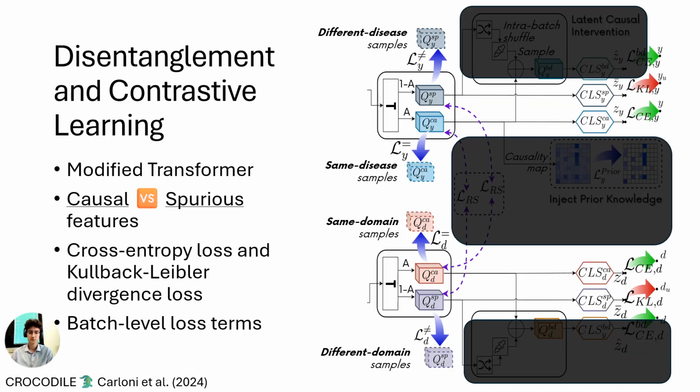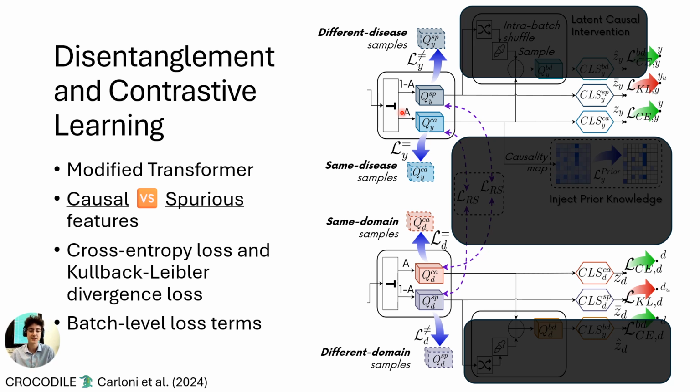The input here is composed of the medical image sample, X, and both the disease label and the domain label. Then comes the disentanglement and contrastive learning block, where we modified the transformer network to yield not only A, the attention scores, but also its complementary set, 1 minus A, so as to identify the causal and the spurious parts of the input. We enforce the correctness of the causal ones through cross entropy loss, and we enforce the non-utility of the spurious ones thanks to a KL divergence loss against a uniform distribution over all possible classes.